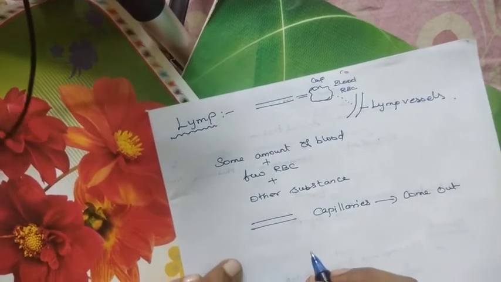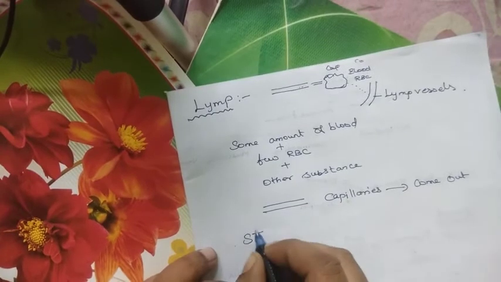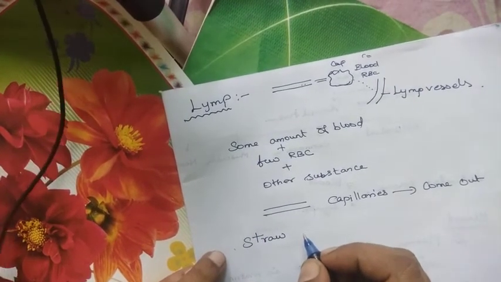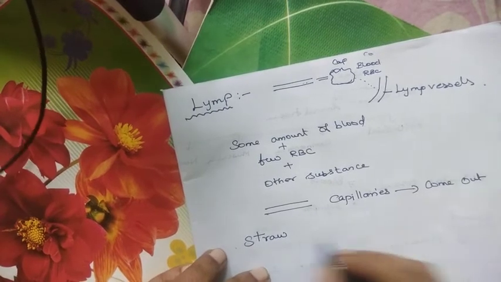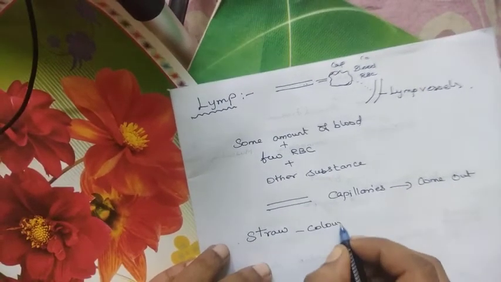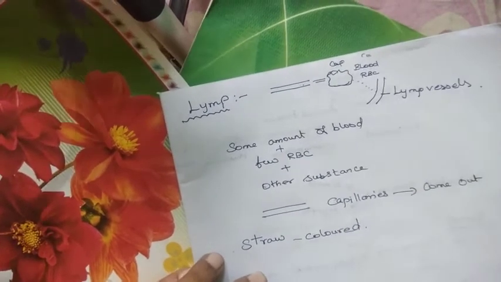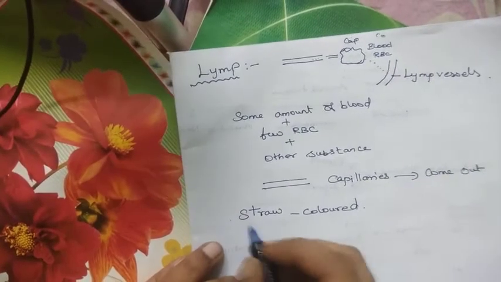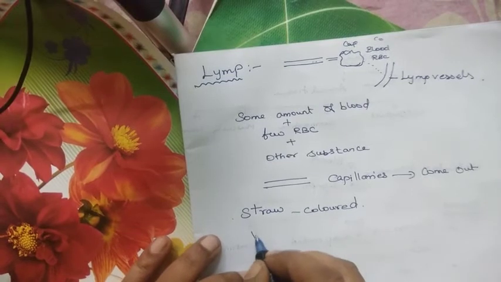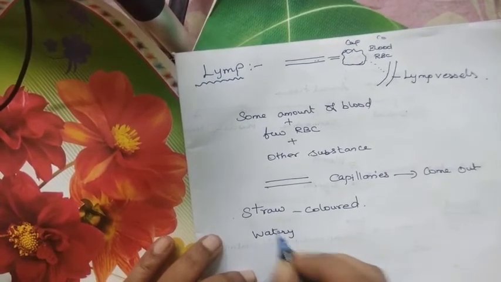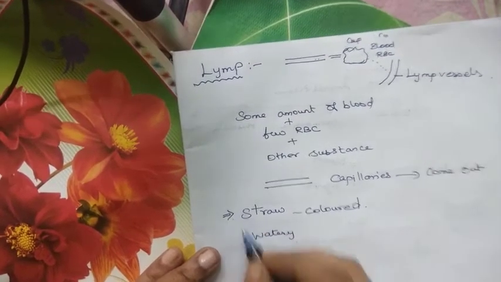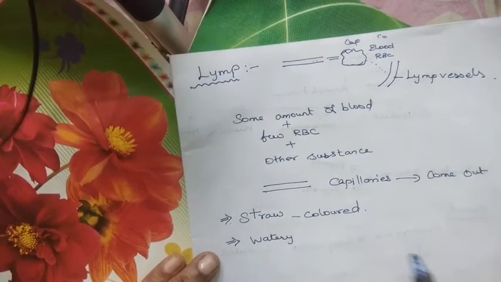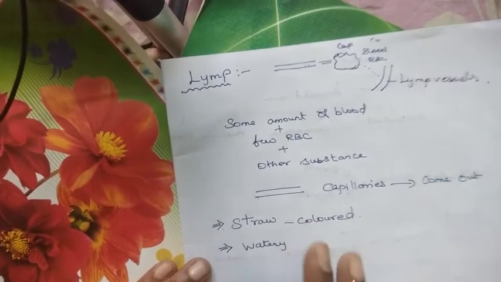This lymph will be straw colored. Colorless, okay. Straw colored, light yellow color. It will be straw colored in nature. Very watery. The consistency will be watery in nature. It is called lymph. This one is called lymph.